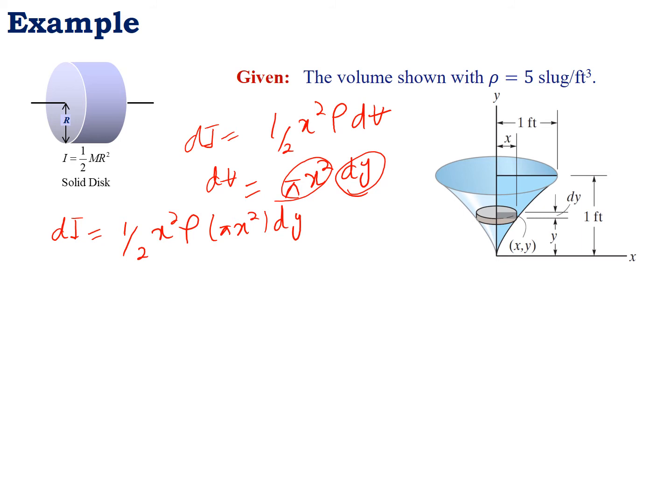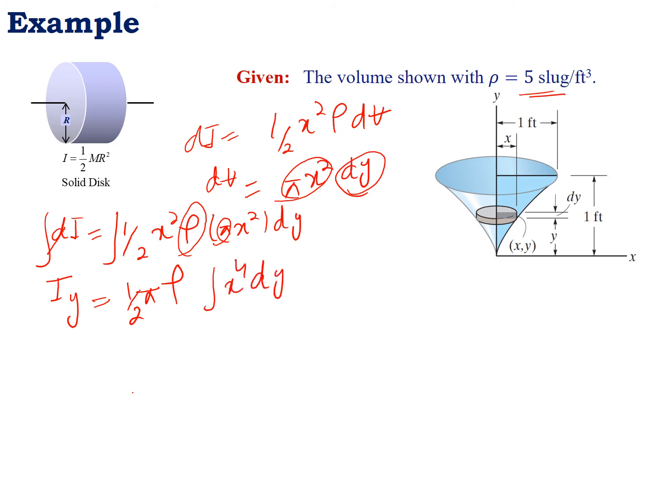By taking the integral on both sides, here Iy becomes equal to, in this case pi is constant, the density is constant, which is given as 5 slug per feet cube, and 1 by 2 is also constant. So by taking the constants out of the integral, this will be 1 by 2 pi times rho, and the integration will be x power 4 dy. See here x is also changing, and the integral is to be taken with respect to y.